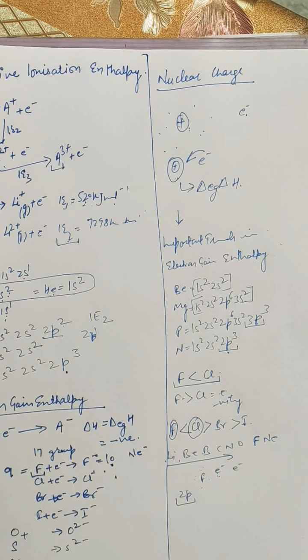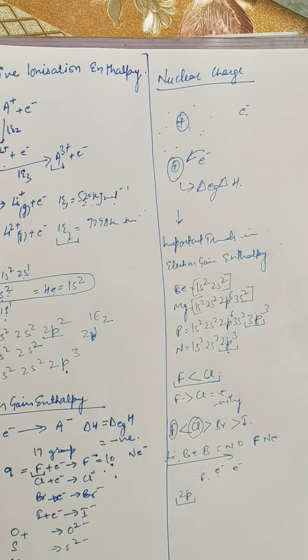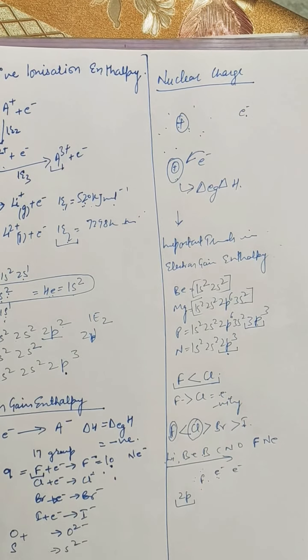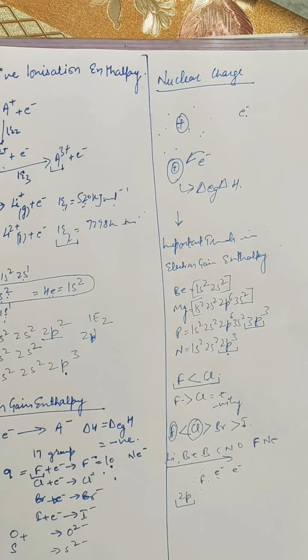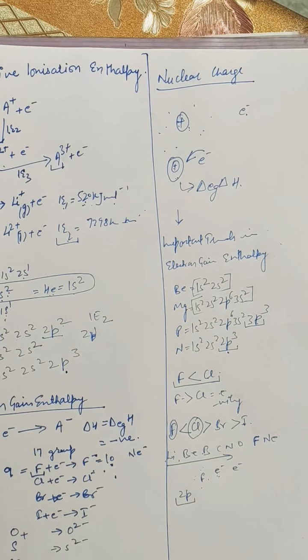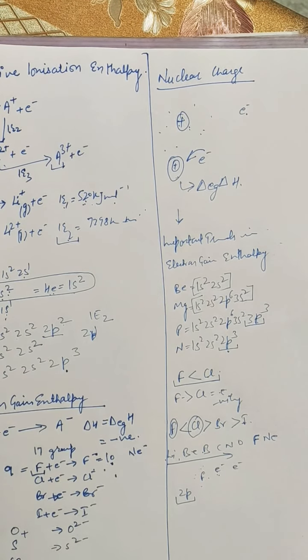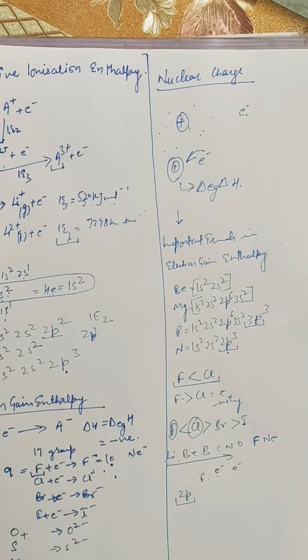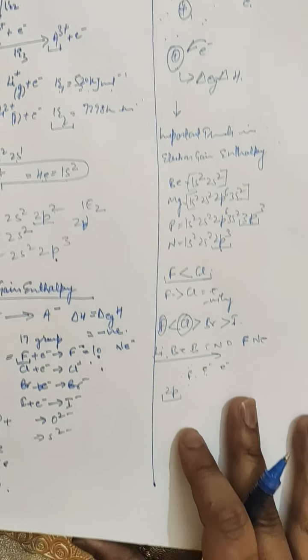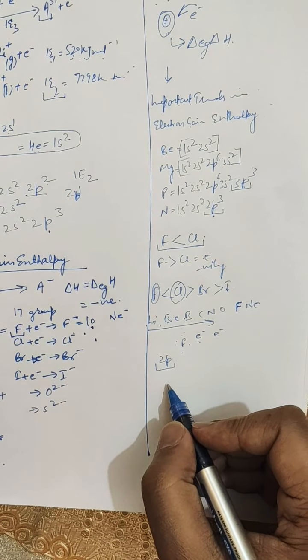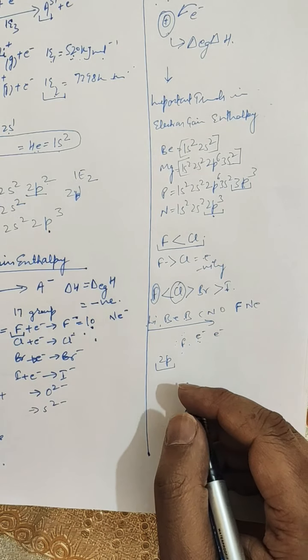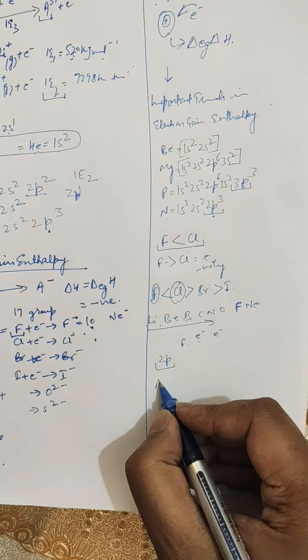Next is electronegativity. You have heard this word again and again. So what is electronegativity? Electronegativity is the tendency of an atom to attract the shared electron pair in a molecule toward itself.